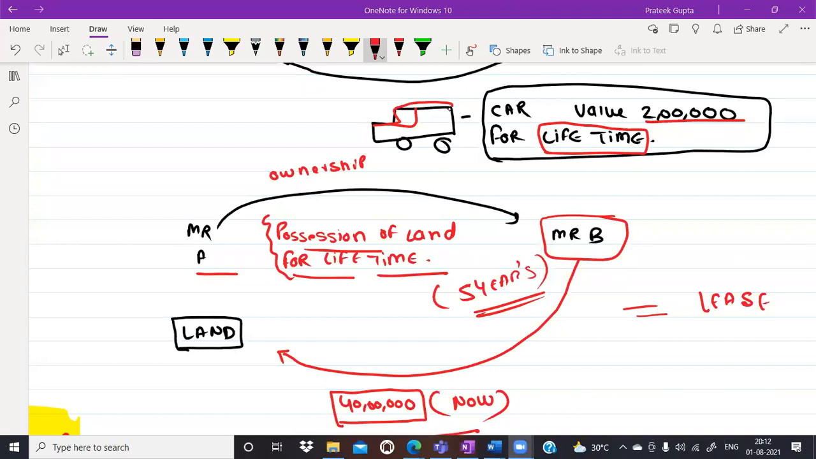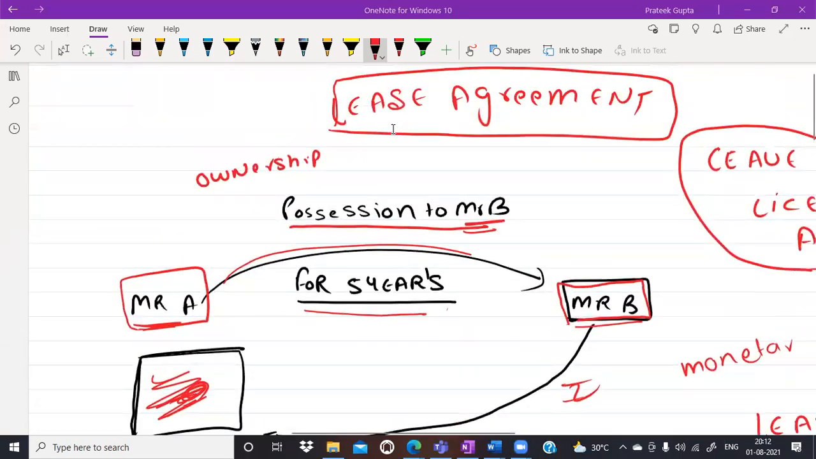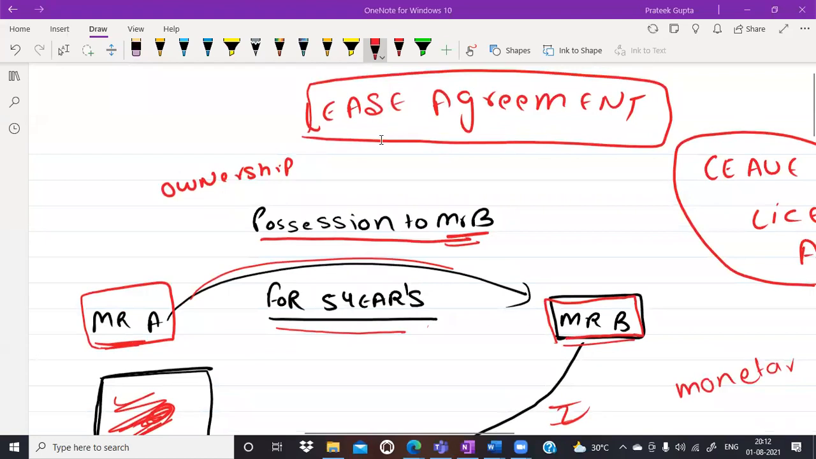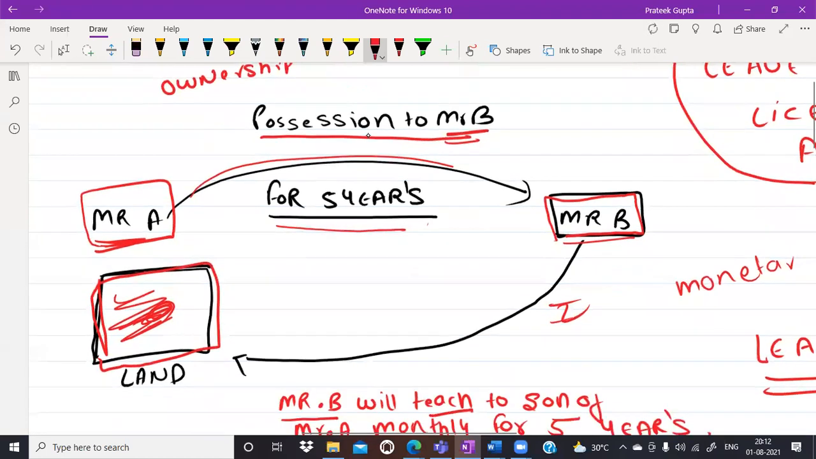Now, sir, please explain the definition of lease one by one. Okay, please try to understand. In this example, Mr. A is giving a land, the possession of the land. This land is immovable property. Now, Mr. A is giving the possession of this land to Mr. B. So this possession is a right, a right to enjoy the property.